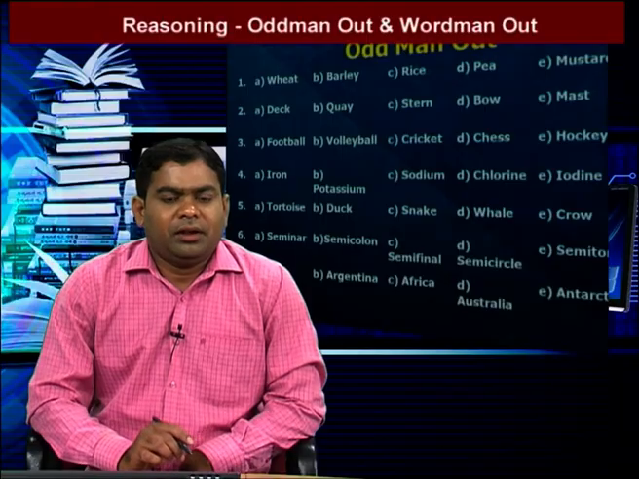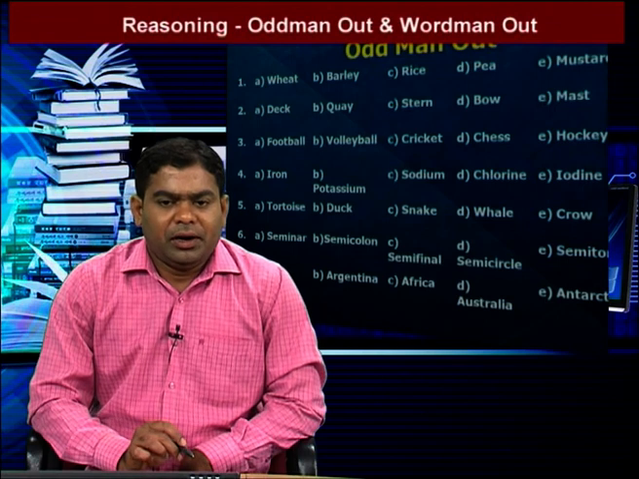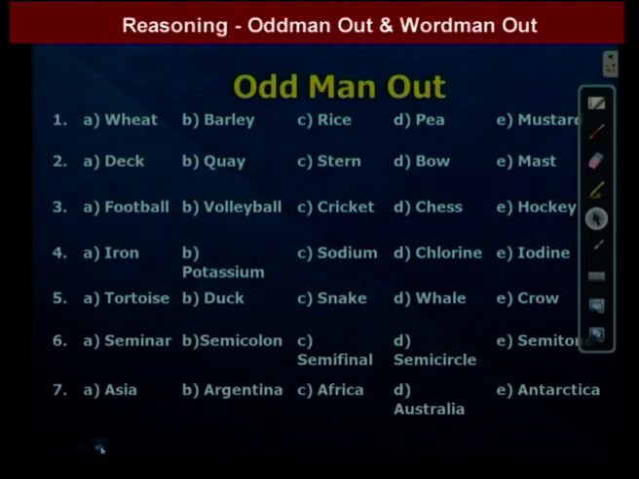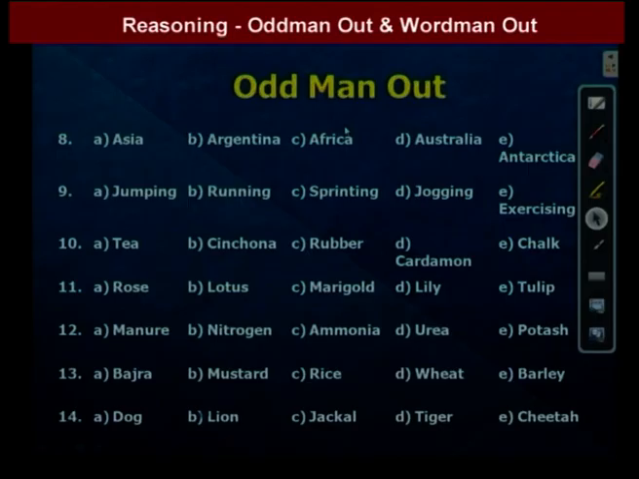First question: wheat, barley, rice, pea, mustard. Here five words are given. These words are food grains. Among these food grains, which one is different? That means four are in the same pattern, one is different. By observation, except rice, the remaining all are rabi crops. That means rice is not a rabi crop. So the answer is rice. That means C is the option.